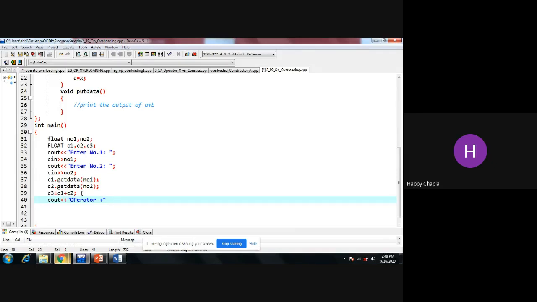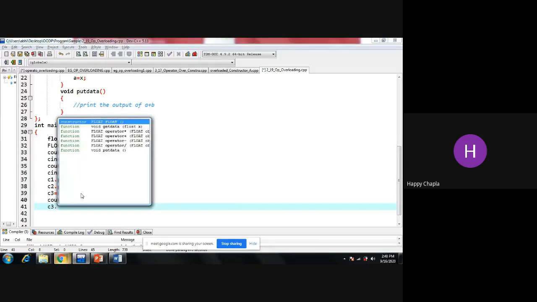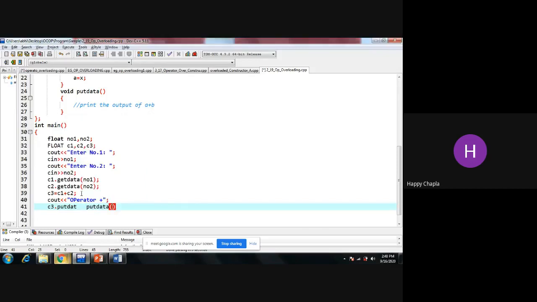It will give you the result, for that you need to call dot put data, and inside this put data I need to write something which is going to print the output on the screen. So see out number.